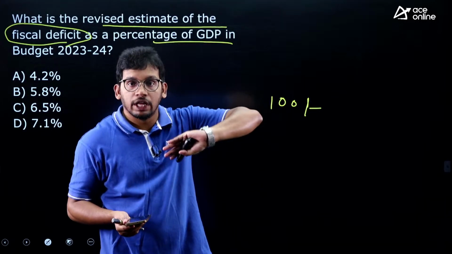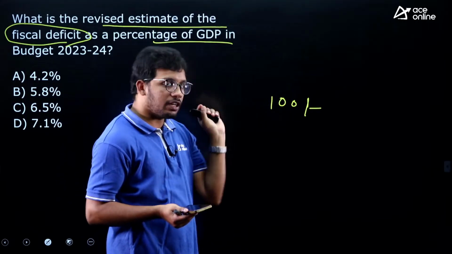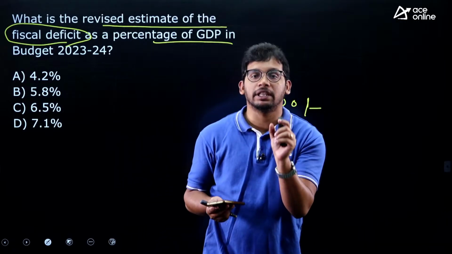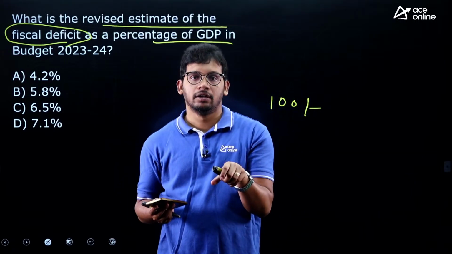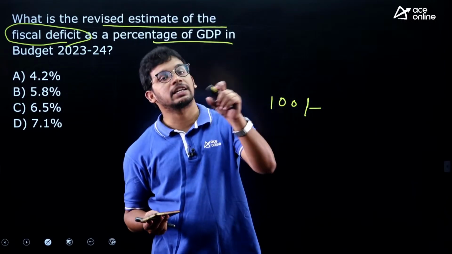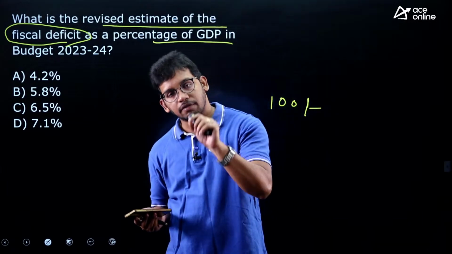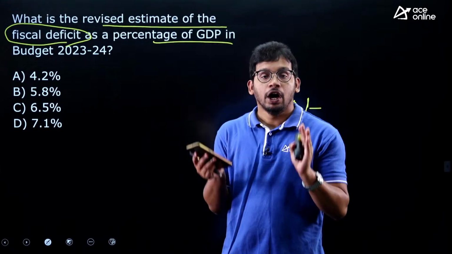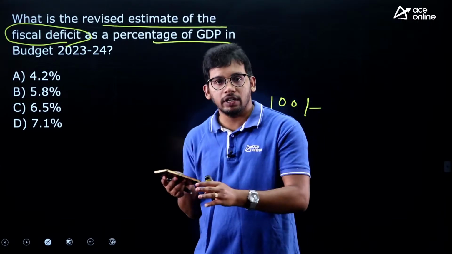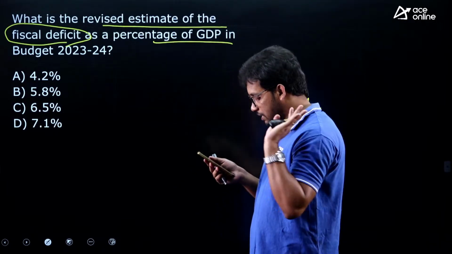So what will they do? They will take extra money from the market as a debt. So fiscal deficit is nothing but the extra money that has been taken by the government in that financial year, as it is not sufficient with their planned funds. So that extra money they have borrowed in that year is called a fiscal deficit, and this fiscal deficit is always compared with the GDP. How much money you have borrowed as a debt in that 1 year compared to GDP, that is called a fiscal deficit. So what is the percentage of this?